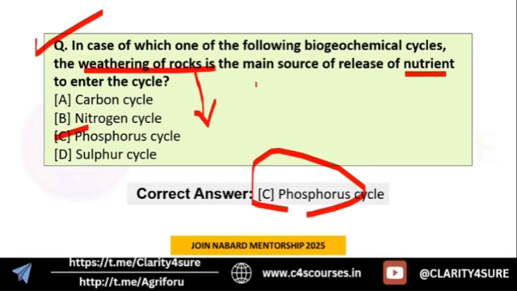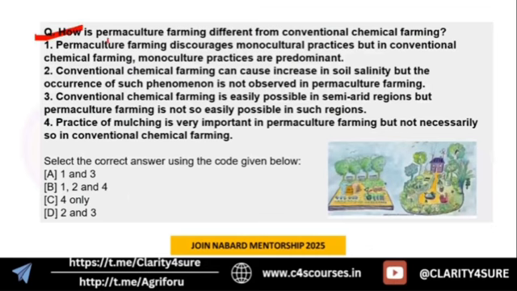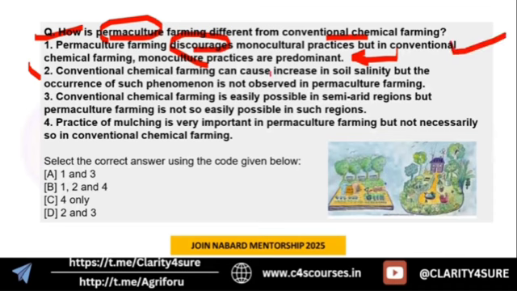Next is permaculture. How is permaculture farming different from conventional chemical farming? First, permaculture farming discourages monoculture practices, but in conventional chemical farming, monoculture practices are predominant. So statement 1 is right. Next, conventional farming can cause an increase in soil salinity. It's true, but such phenomena are not observed in permaculture farming. Again, the second statement is true.